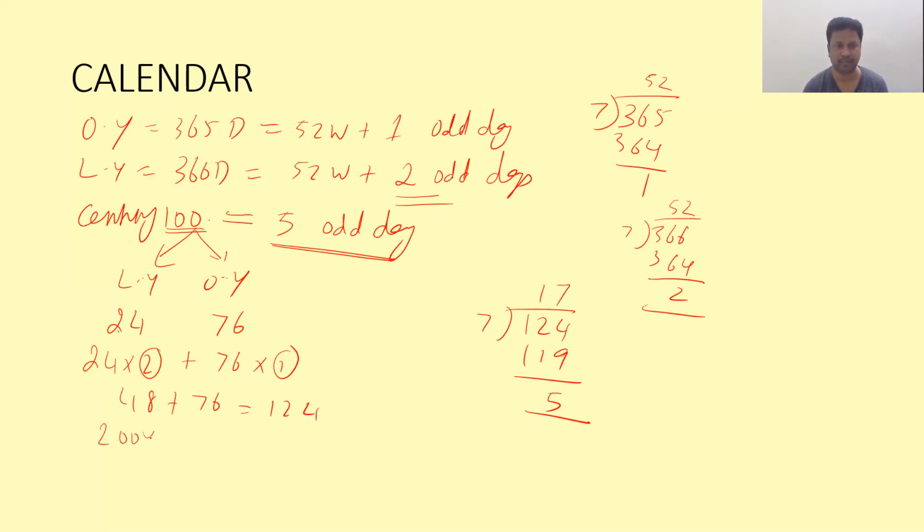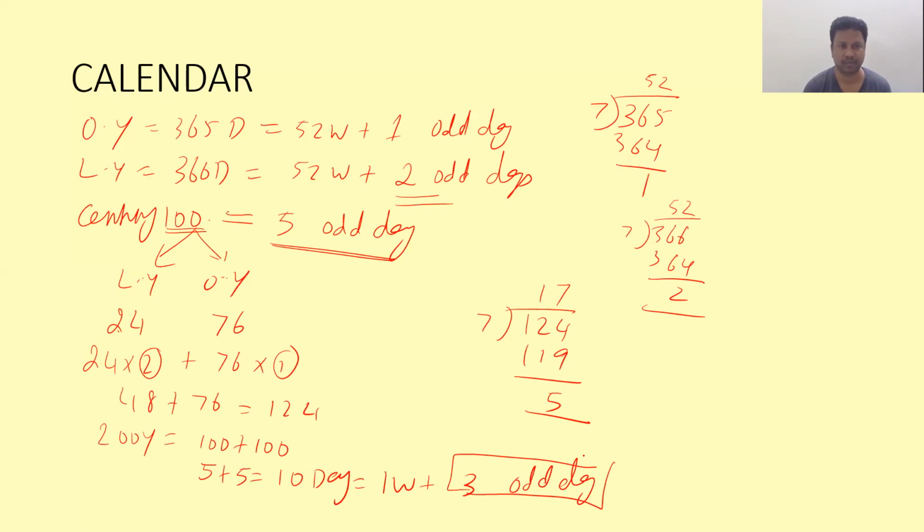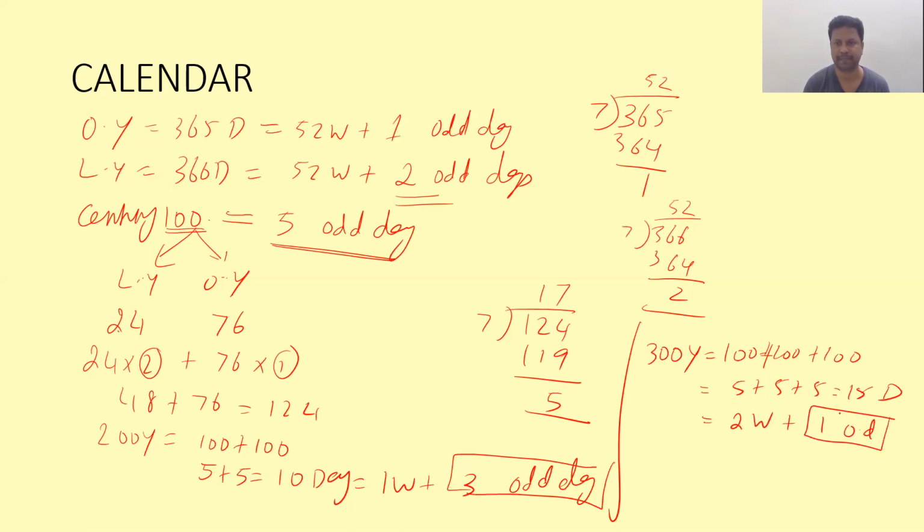So 200 years will be having what? There are 2 centuries. 5 odd days, another 5 odd days. Totally 10 days. 10 days means I can split this into 1 week and then remainder 3 odd days. So 200 years will be having 3 odd days. 300 years will be having 100 plus 100 plus 100, or you can do 200 plus 100. So 5 plus 5 plus 5, that is 15 days. 15 days means how many weeks? There will be 2 weeks and remainder 1 odd day. Right? 300 years will be having 1 odd day.